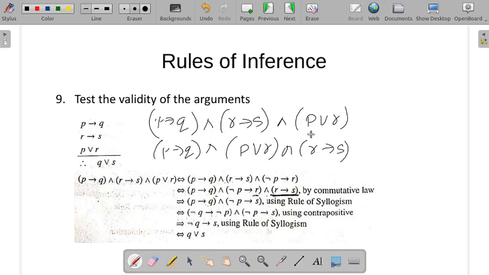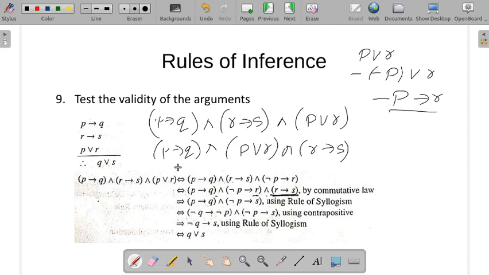P or R, we can write like this: negation of negation P or R. Law of double negation. So that makes it negation P conditional R. These are logically equivalent; we are using the old result here.